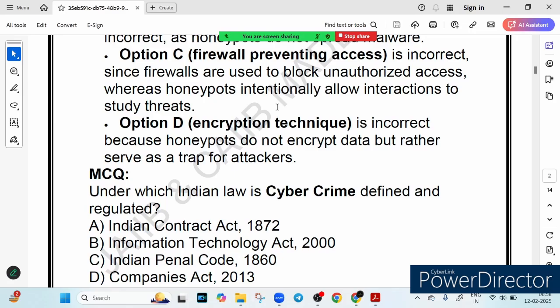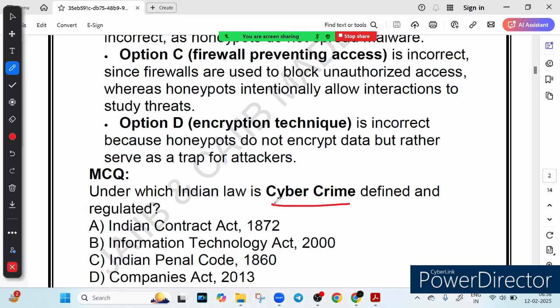If we hear the topic, the main point is cyber crime. I've highlighted it. Cyber crime, like hacking, like identity theft. These are the different kinds of cyber crime we have, like online fraud. So they need a strong legal framework. Let's check which law actually regulates them.